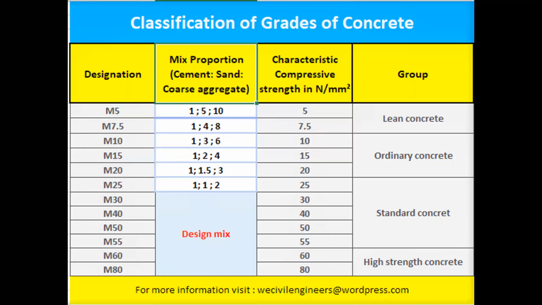Another one example for M40. M40 also characteristic compressive strength is 40 Newton per mm square. This is after curing for 28 days. This is the classification of grades of concrete. Another one, go to next slide.